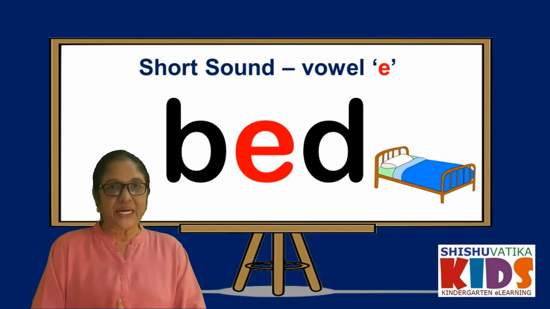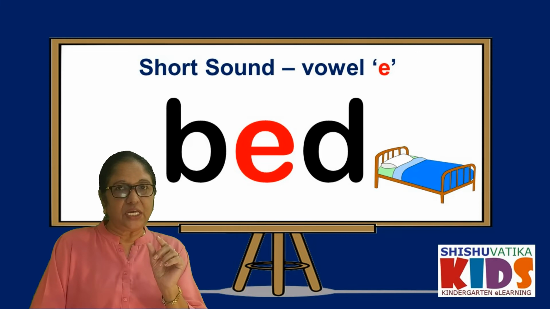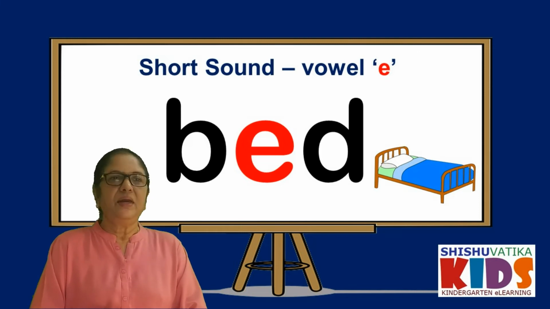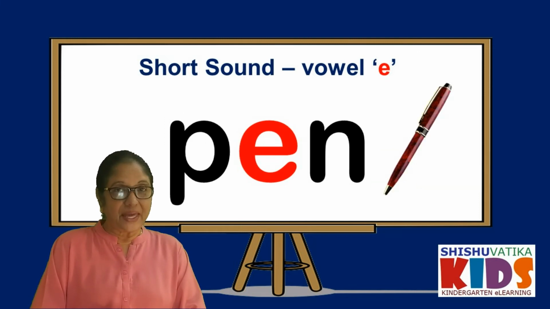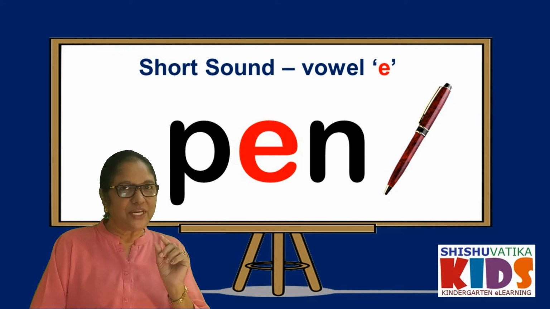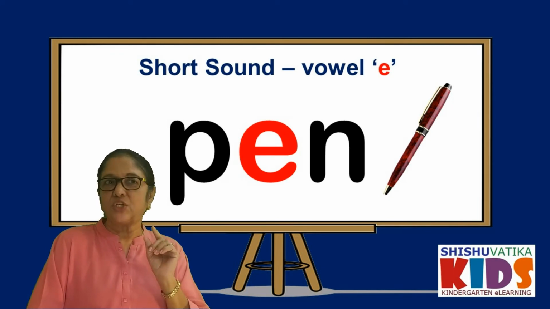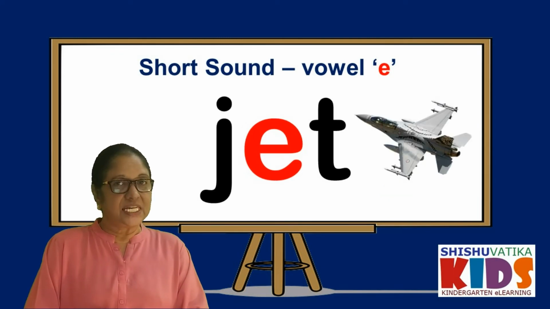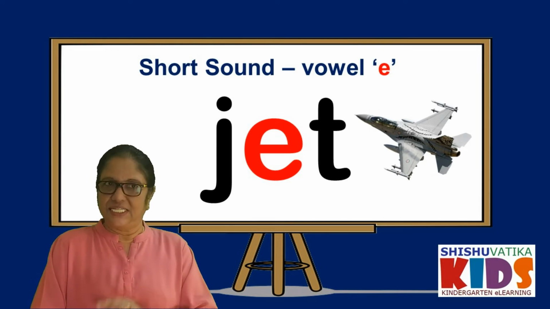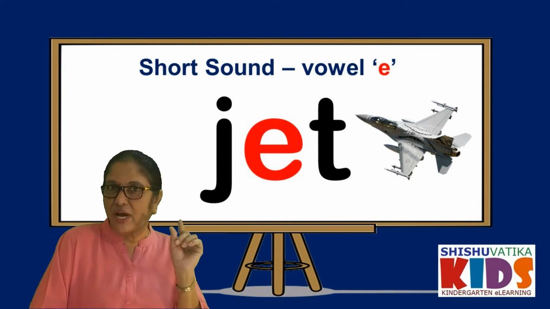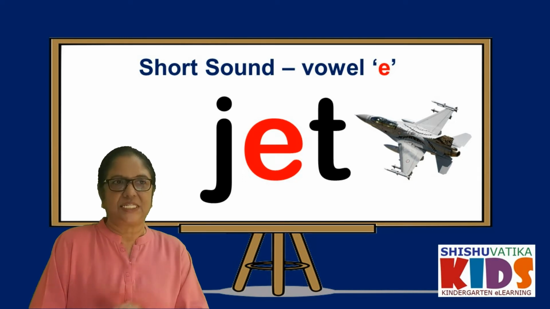Now short vowel sound for the letter E. Bed. See, the time taken for E is so less. So bed. Pen. See, the sound taken for E again is short. So we say short vowel sound. Jet. See, the sound again taken for E is less.